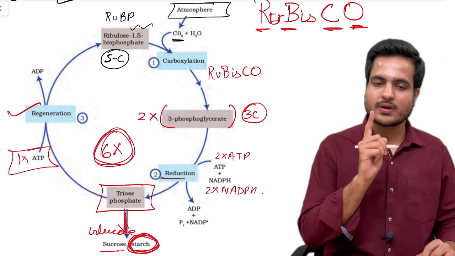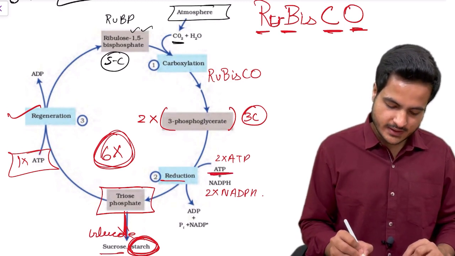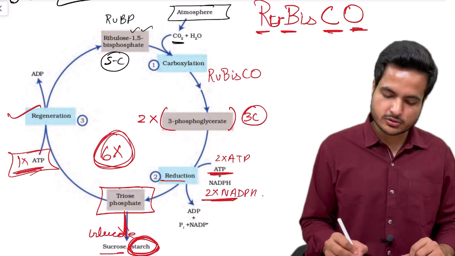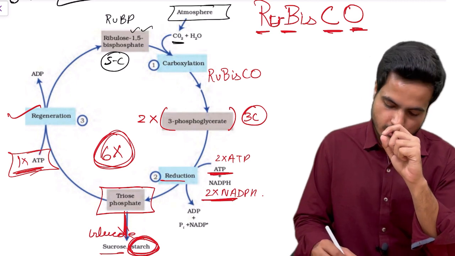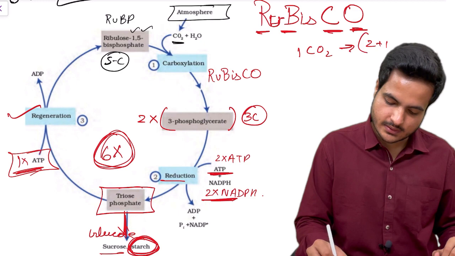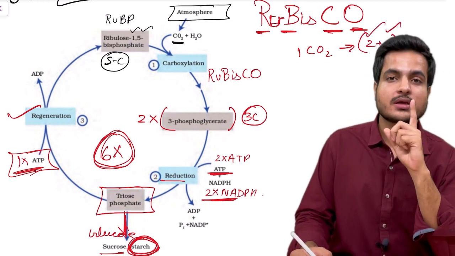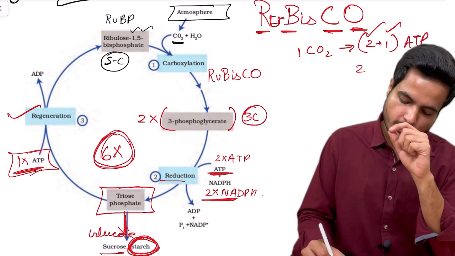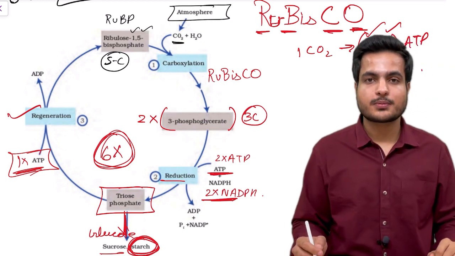So total for 1 carbon dioxide we require 2 plus 1, 3 molecules of ATP and 2 molecules of NADPH for fixing 1 carbon dioxide molecule. 2 molecules of ATP were used in reduction and 1 molecule was used in regeneration, and 2 molecules of NADPH were used in the reduction process.